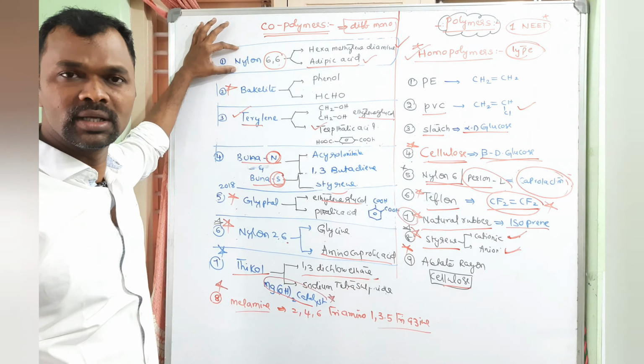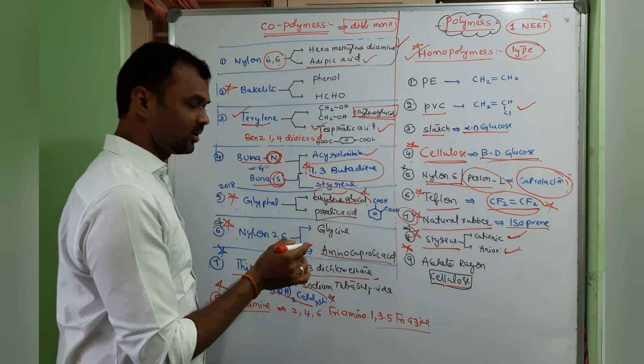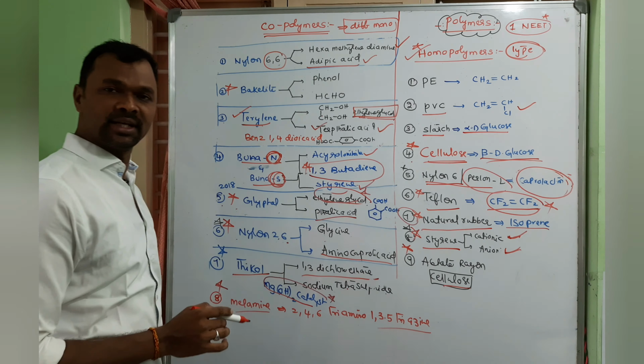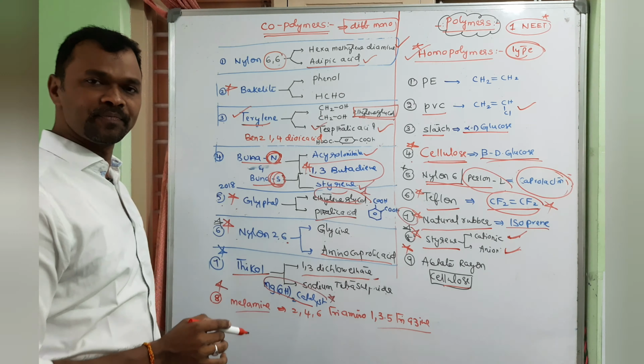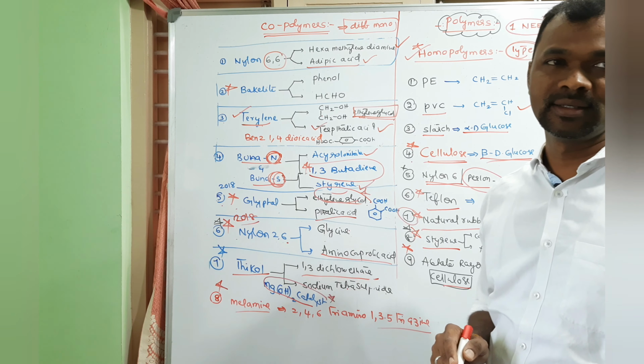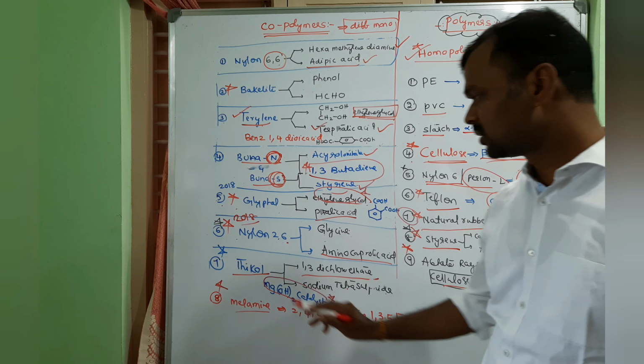Next one is Buna N rubber, Buna S rubber. In both the cases, the common monomer is 1,3 butadiene. And N for acrylonitrile, S for styrene. Next, nylon 2,6, a 2018 NEET question. Nylon 2,6 is a biodegradable polymer which contains glycine and aminocaproic acid.